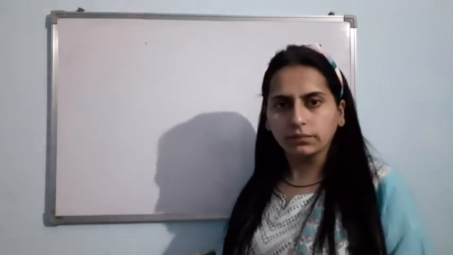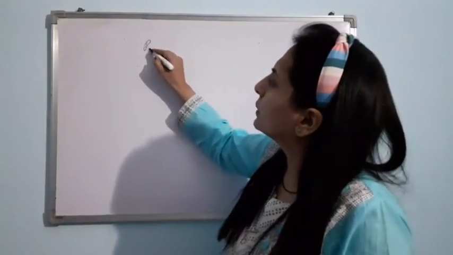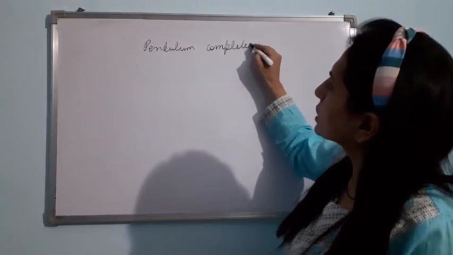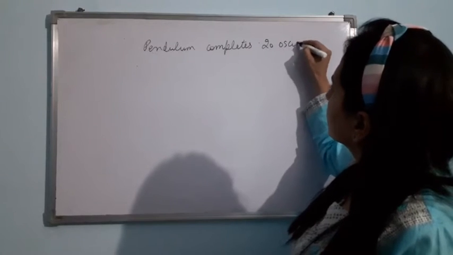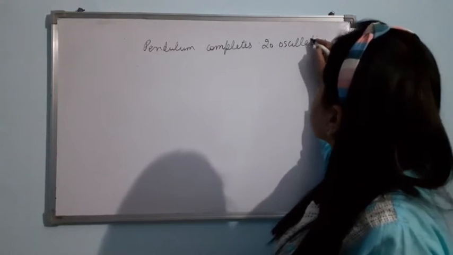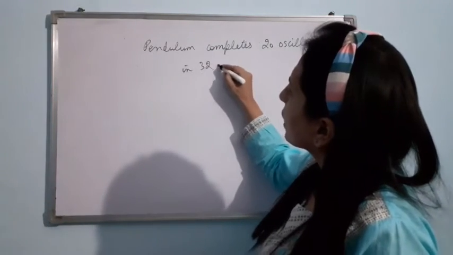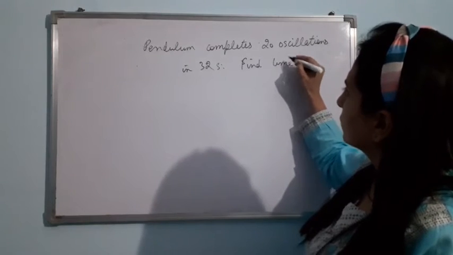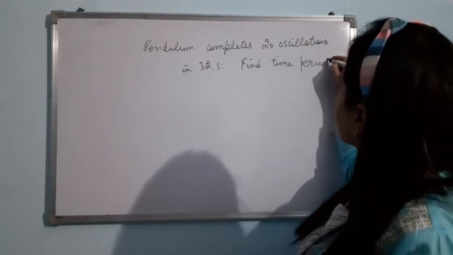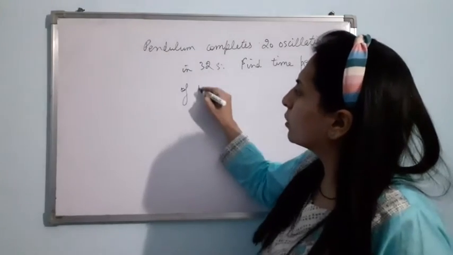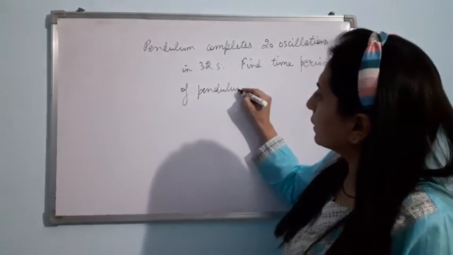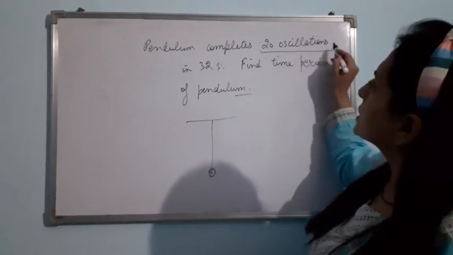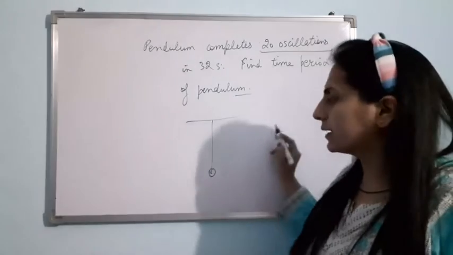Suppose there is a pendulum. Now, the pendulum completes 20 oscillations in 32 seconds. Clear? Now what you have to find? You have to find the time period of the pendulum. Now just see how we can do this. We have to find the time period of the pendulum. They are saying there is a pendulum. This pendulum is making 20 oscillations, meaning 20 times, like this.